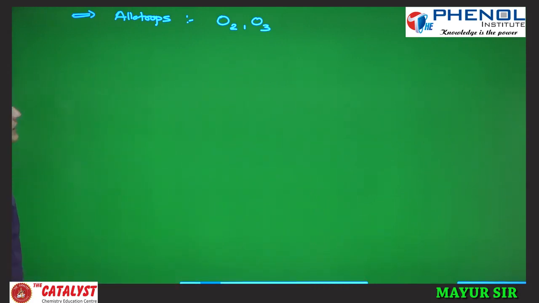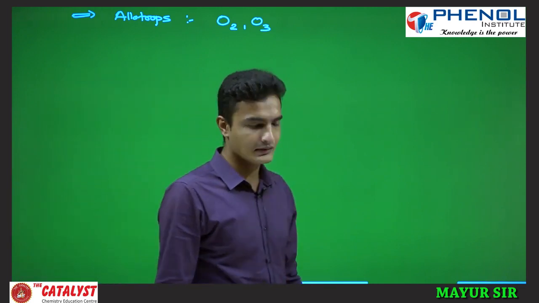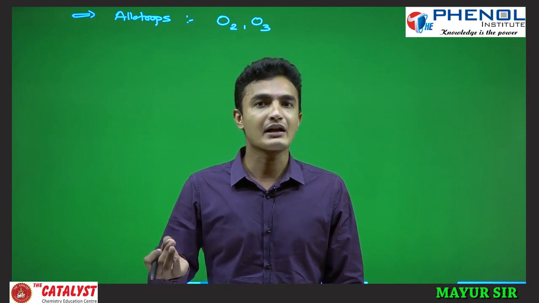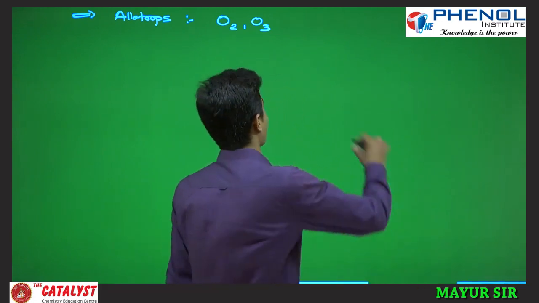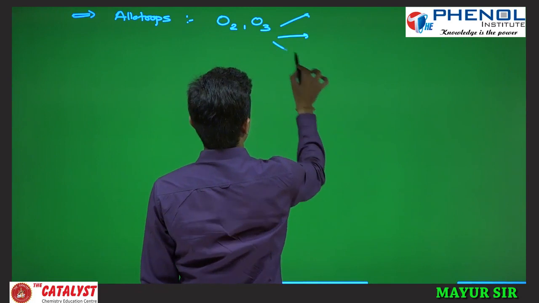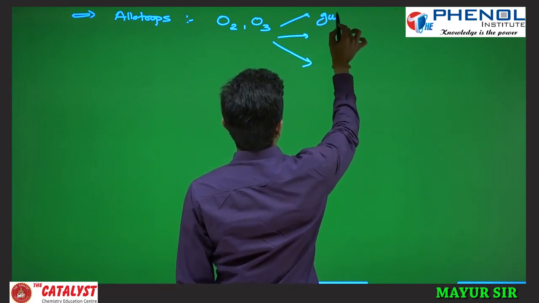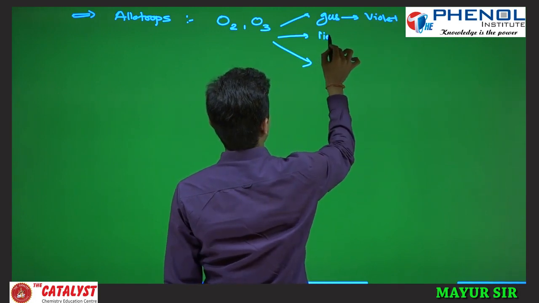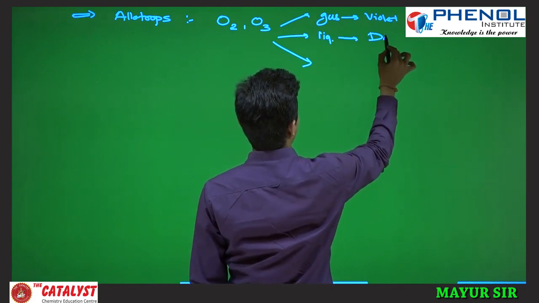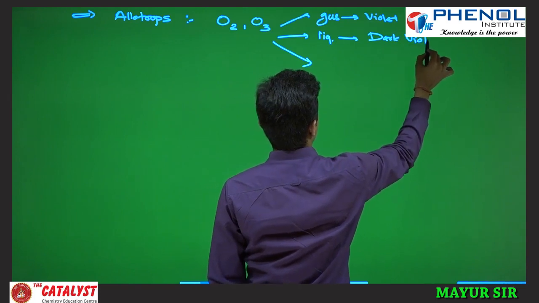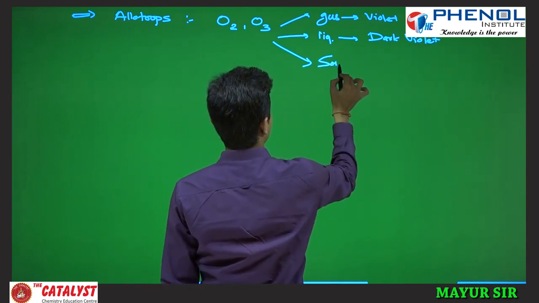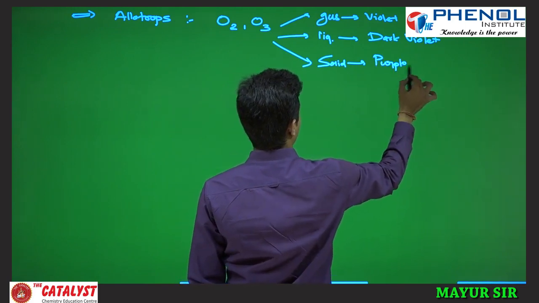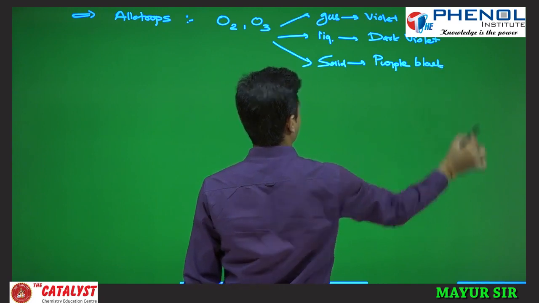In the gaseous state it is violet in color, in the liquid state it is dark violet, and in the solid state it is purple black.